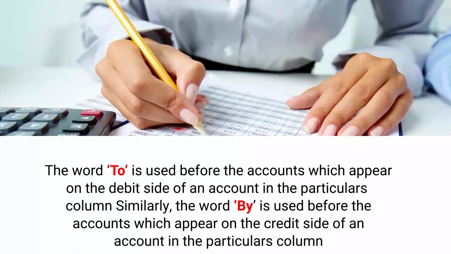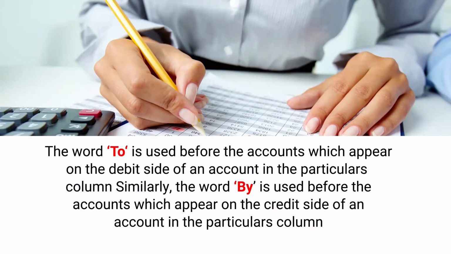Then the next one is the word "to", which is used before the accounts which appear on the debit side of an account in the particulars column. Similarly, the word "by" is used before the accounts which appear on the credit side of an account in that particular column.